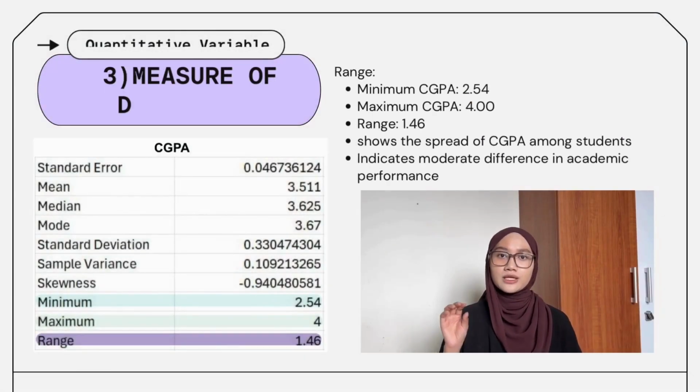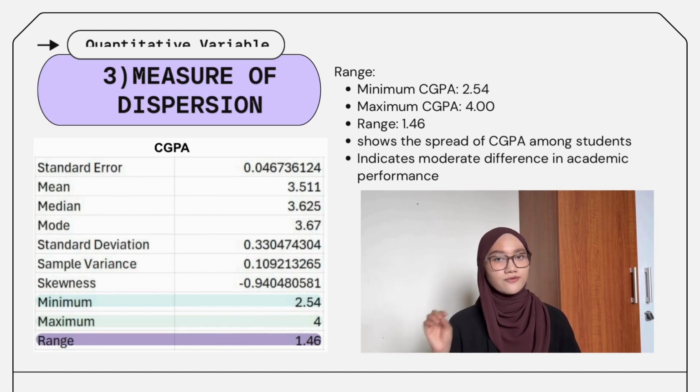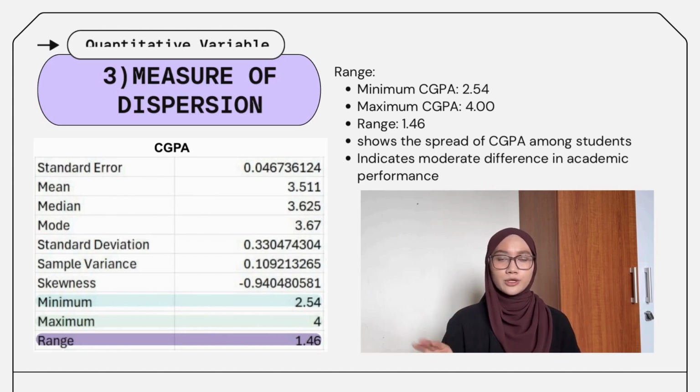Next, I will be explaining the range and the skewness of our CGPA data. For the range, the minimum CGPA is 2.54 and the maximum is 4.00. This gives a range of 1.46, showing that the CGPA scores of our students have a moderate variation.